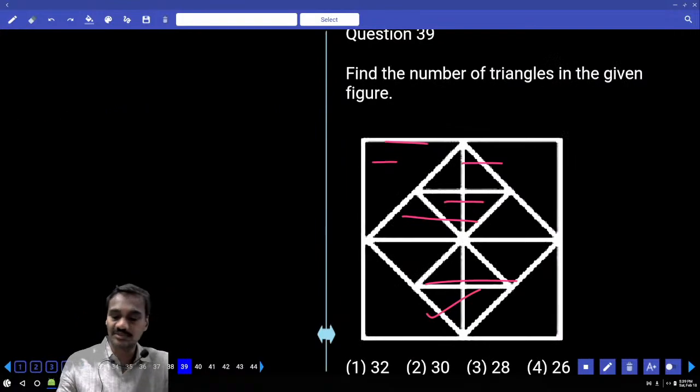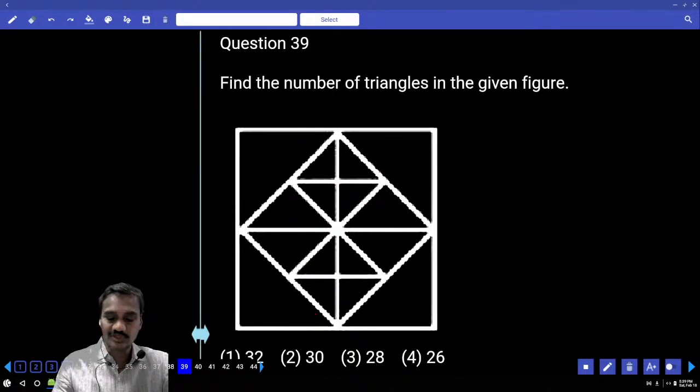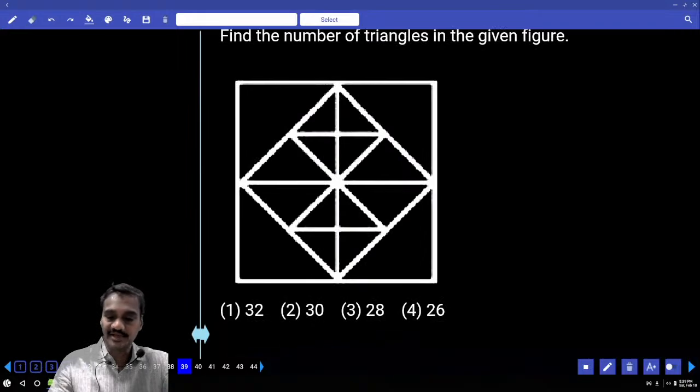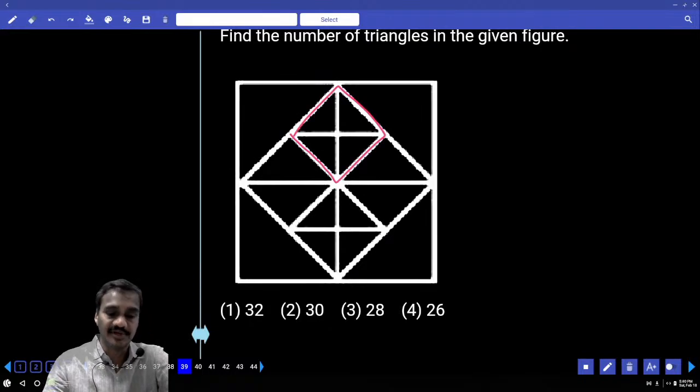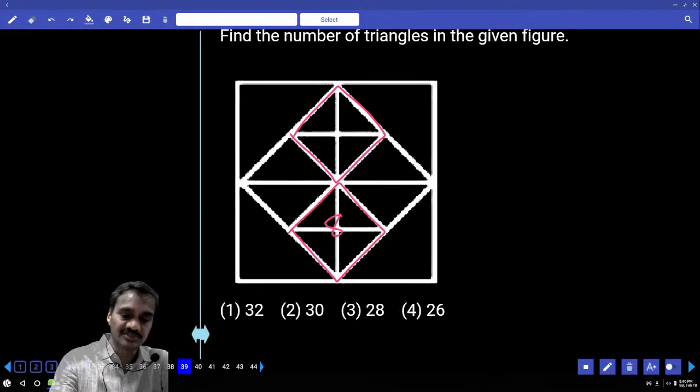Then coming to question number 39, now we need to find out the total number of triangles in this. Total number of triangles, how many are there in this? 32. Now if you take the case of this one, then 8. And similarly here again there are 8. Now 8 plus 8 is 16, we are done.